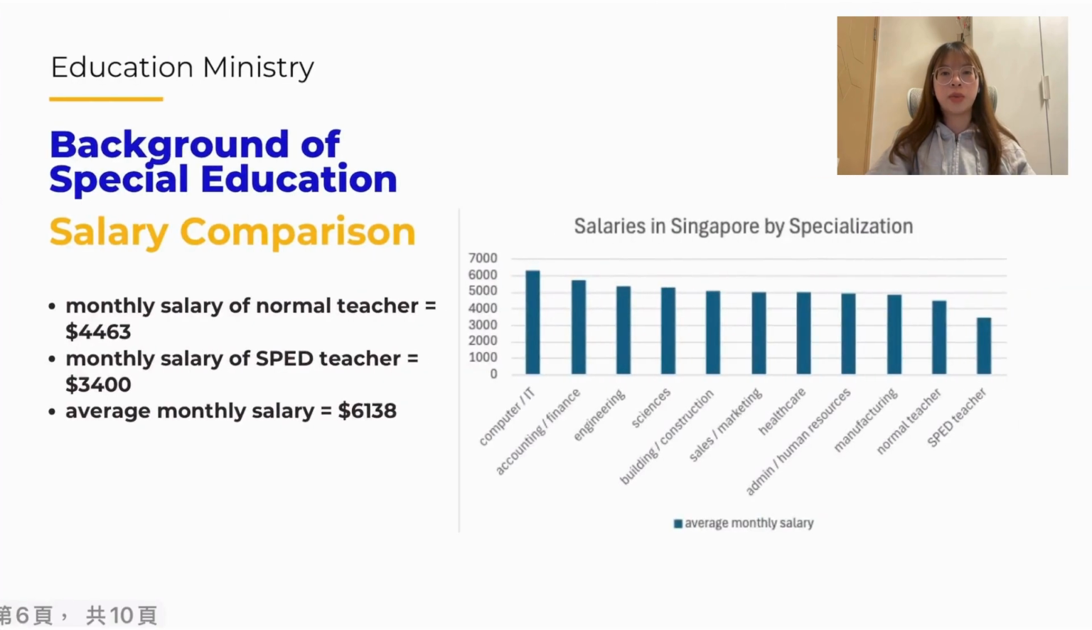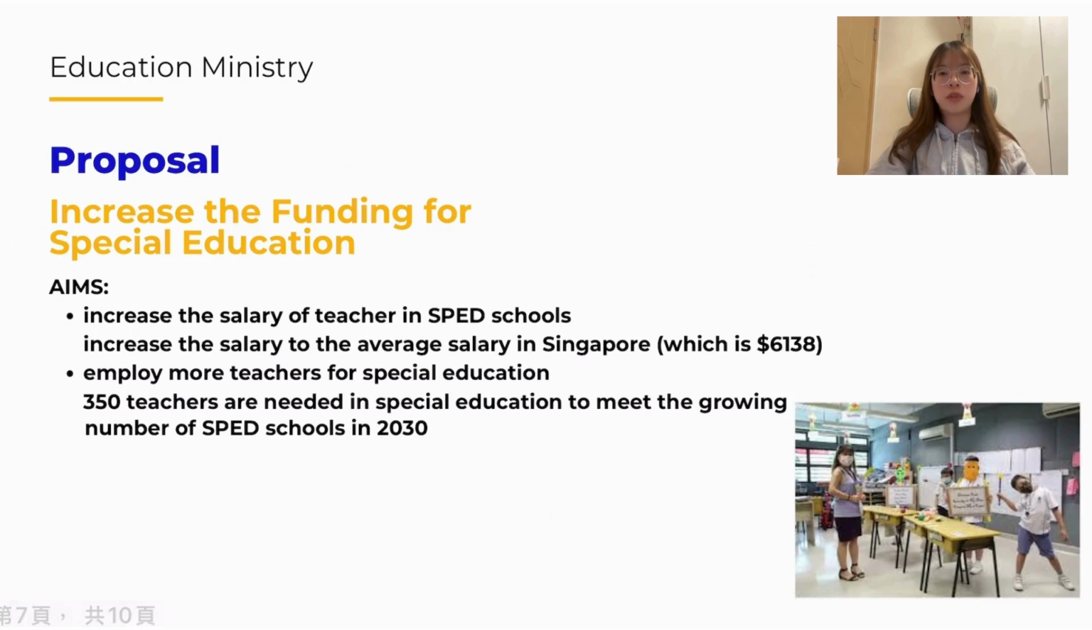Here is the salary comparison between teachers in SPD schools and other specializations. The average monthly salary of teachers in SPD schools is about 3,000, which is much lower than normal teachers at about 4,000, and the average salary in Singapore, which is about 6,000. From the graph, it is prominent that the salary of teachers in SPD schools is the lowest among these specializations. Therefore, for our proposal, we aim to increase the salary of teachers in SPD schools to the average salary in Singapore, and we also aim to employ 350 more teachers, as the numbers suggest, to meet the growing number of SPD schools in 2030.